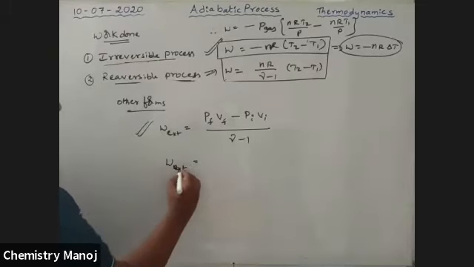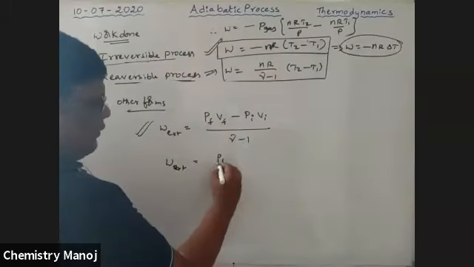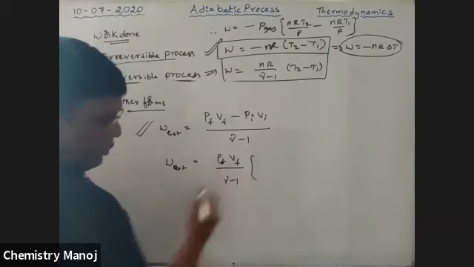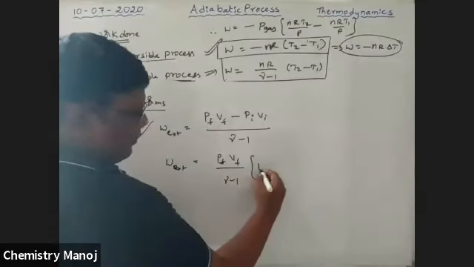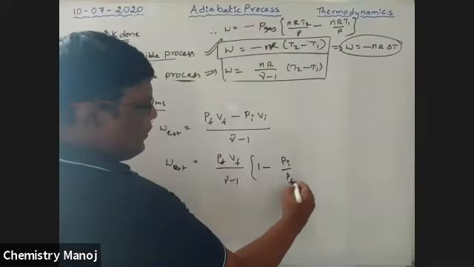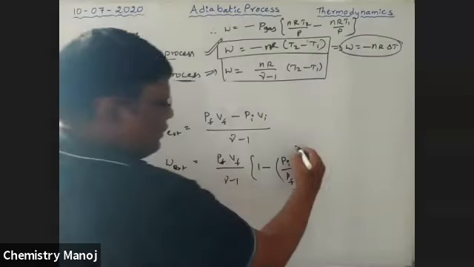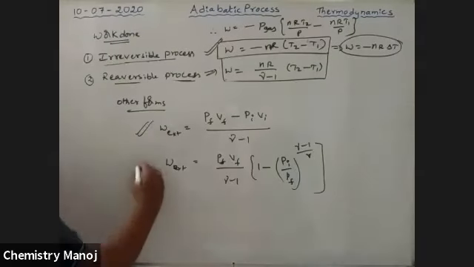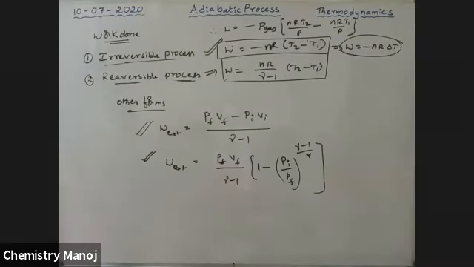Or W external is equal to P final V final by gamma minus 1 into 1 minus P initial by P final, the whole to the power gamma minus 1 by gamma. You can derive it from this one. So these are the two important relations for the adiabatic process. These are very, very important, my dear boys.